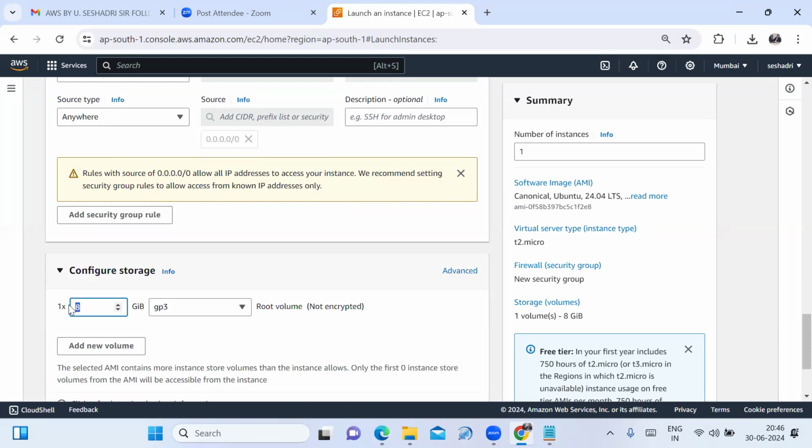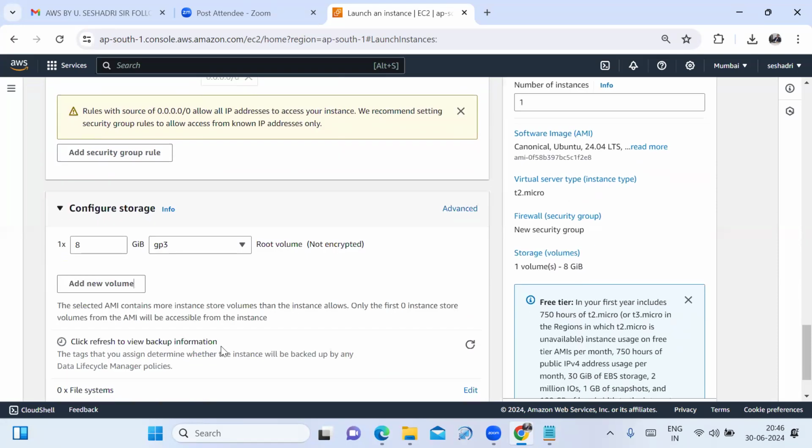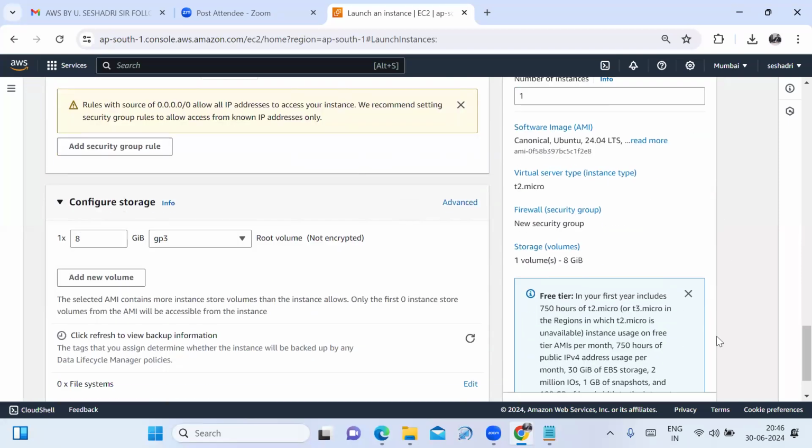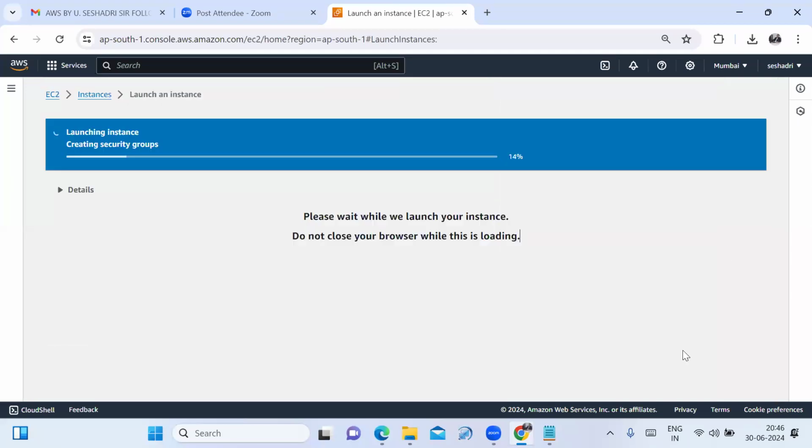By default, it is providing storage of 8 GB. Right now, I am not adding any additional volume or disk. Fine. I am not adding any advanced details right now. In upcoming sessions, I have to use the advanced details also. See, at the right side, it is providing the summary details. Click on launch instance. The instance is launched in the Mumbai region.